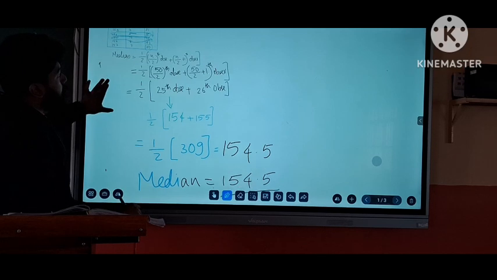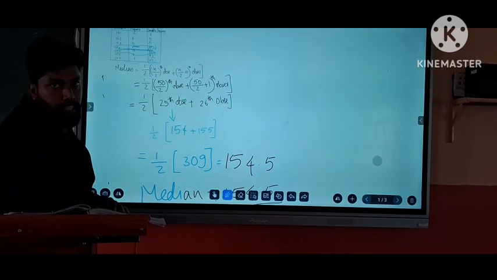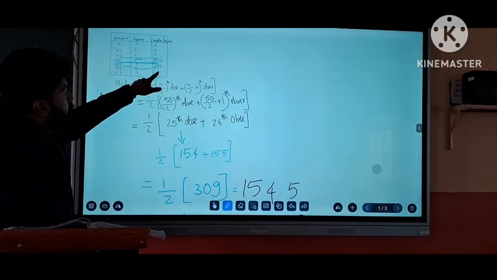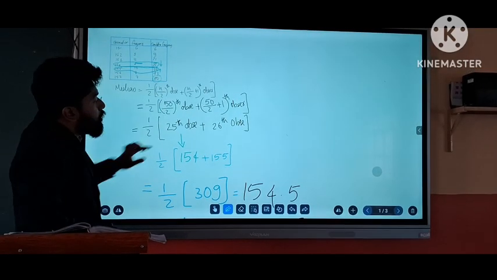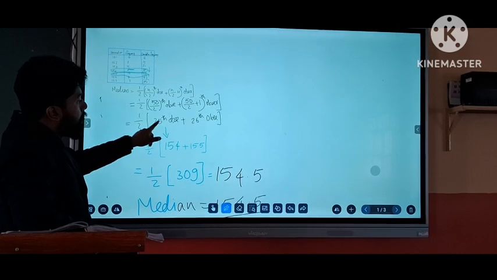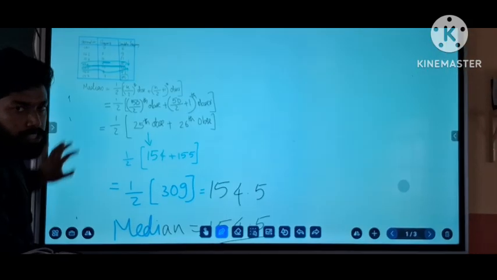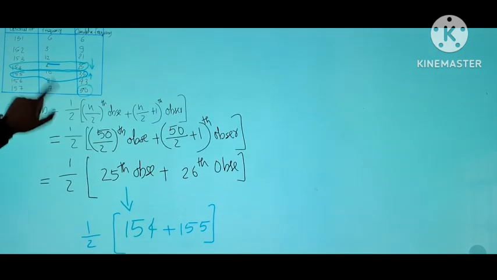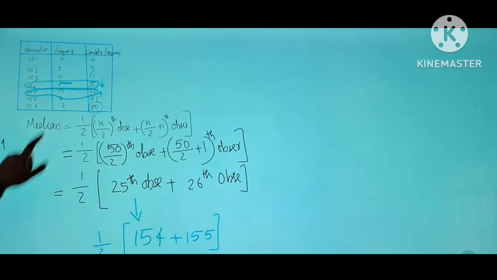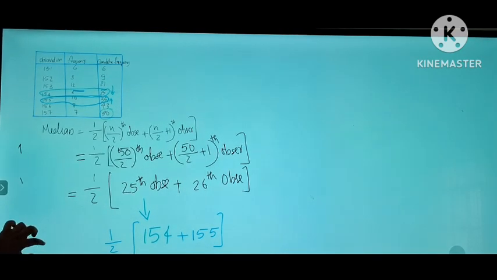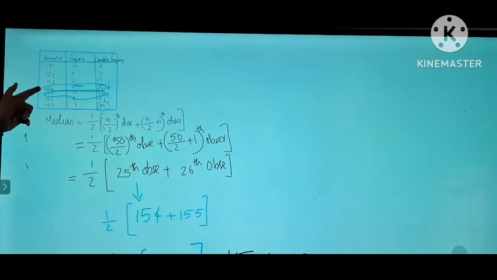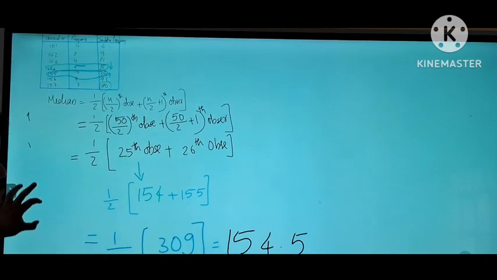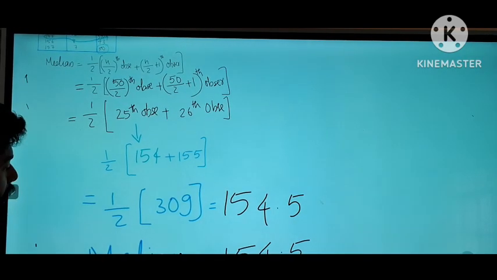So what have we done here? We are finding out the cumulative frequency table. From the cumulative frequency table, we can see that the number of observations is even. That's why we use this equation. From this equation, we identify the 25th and 26th observation, and we mark the row of the 25th observation and the 26th observation. The 26th lies in the 35th row, and after that we take the corresponding observations, that is 154 and 155, and take the half, that is 154.5. So that is the median.